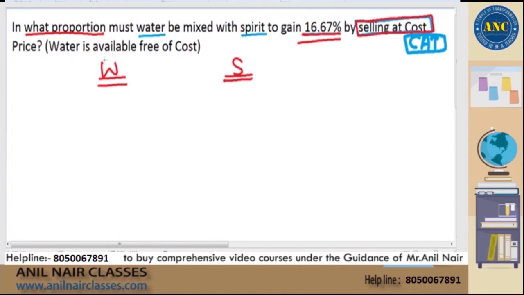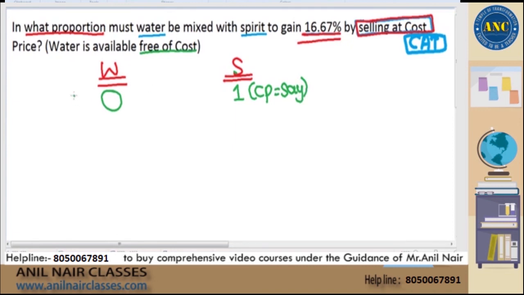Water is available free of cost. That means cost price of water is 0, right? Spirit, I don't know the cost price of spirit. I will assume the cost price as 1 rupee. You can take any other value, finally end up with the same answer.